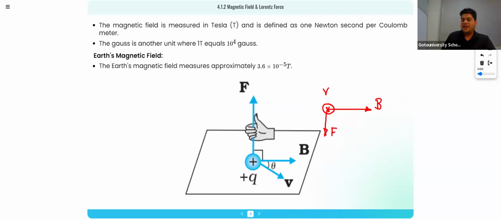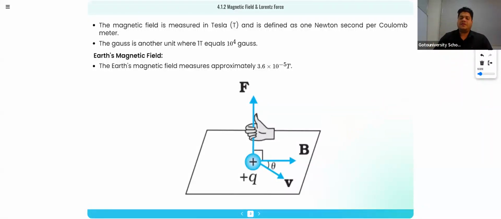How is it possible? If you check, B is here, and velocity is inside that direction. This is B, this is velocity. So from where to where will you curl your finger? You will curl your finger from velocity to magnetic field. You will not go against nature's law. Simply turn your hand, bring it from velocity to magnetic field, and you will find that the direction of force is downward.